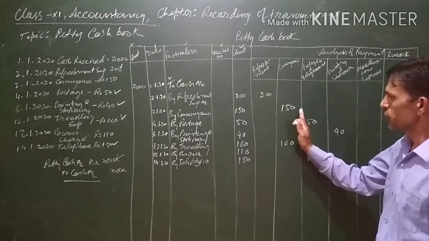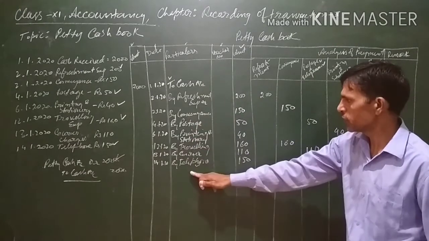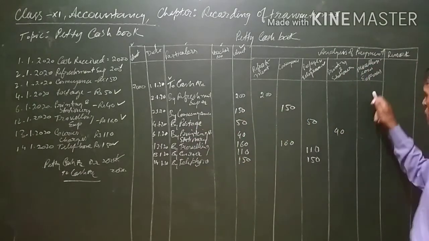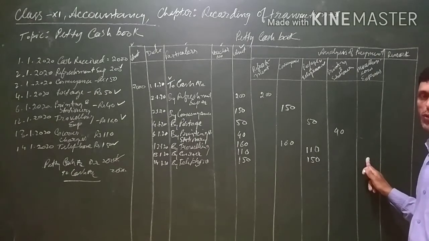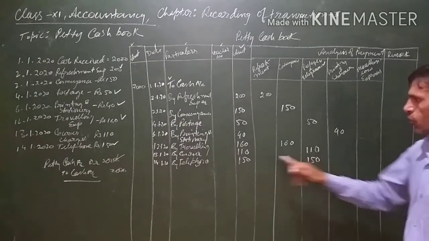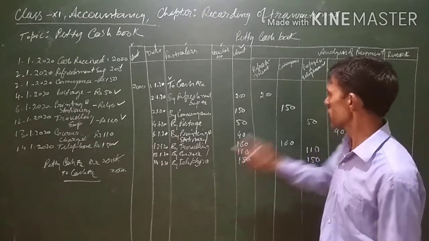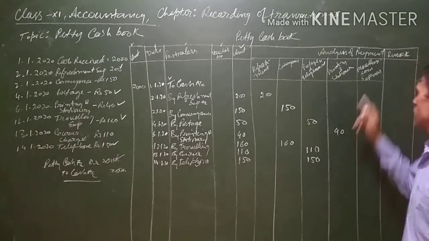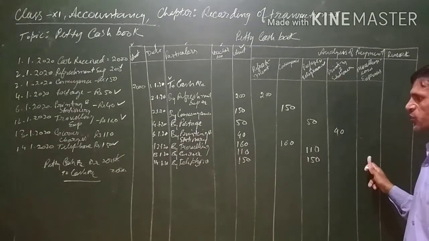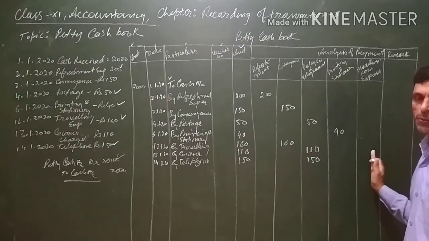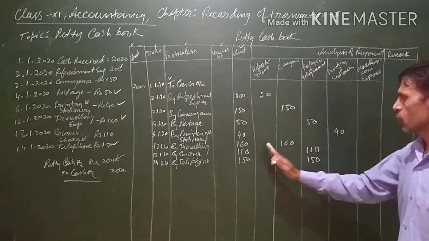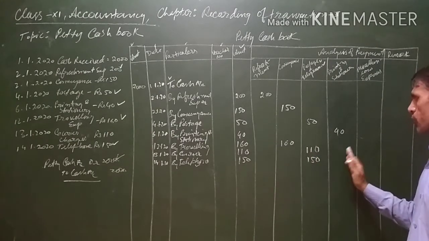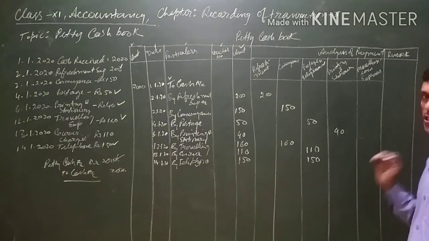If there are various expenditures that do not find place in any of the columns, the miscellaneous expenses column will be used. But since telephone expenses and telegram expenses are almost similar in nature, that is why it is not written in the miscellaneous column. Whenever any expenditure does not find any place in any of the columns which we have prepared, it should be written in the miscellaneous column.